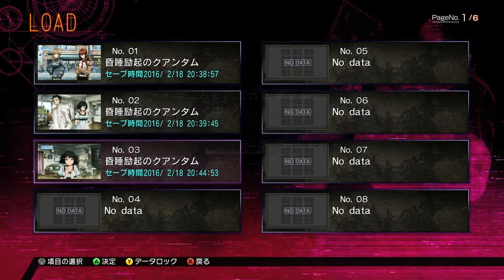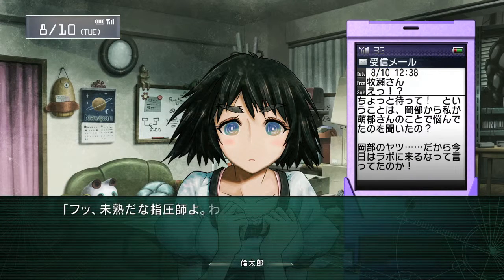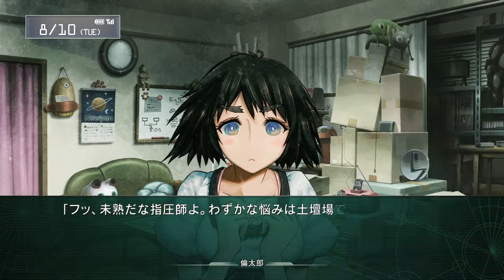So that should put you right here with Mayuri, and then what you want to do is first open up your phone and make sure you read the first text message, and then get to fast forwarding until you get to the bridge.